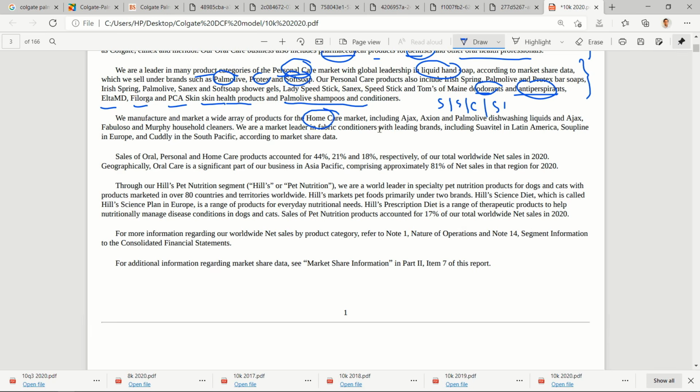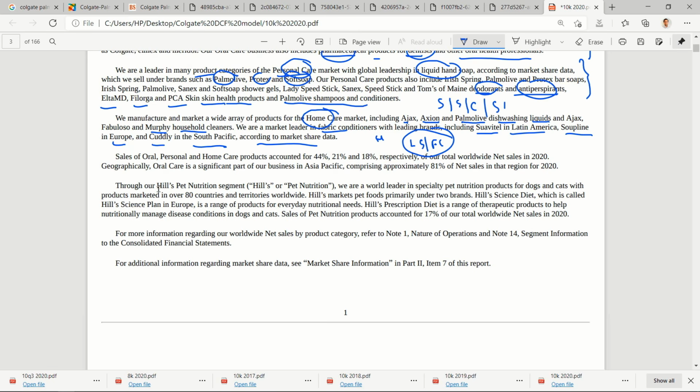Then they are into home care, including Ajax, Exxon, Palmolive dishwash liquids, Murphy household cleaners. We are market leaders in fabric conditioners. Leading brands include Suavitel in Latin America, Soupline in Europe, Cuddly in South Pacific according to market share data. So they are also into home care. In home care, they are into liquid soap and fabric conditioners. So these are the basic products that they are dealing with.